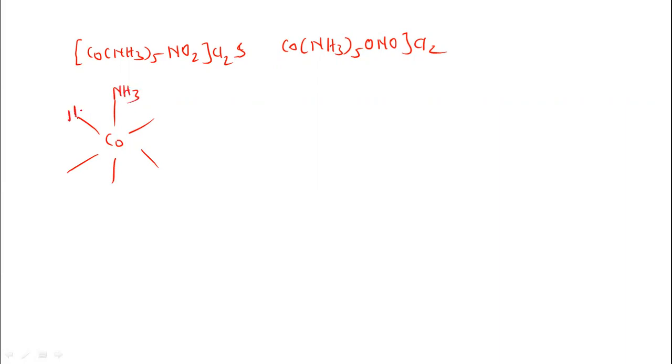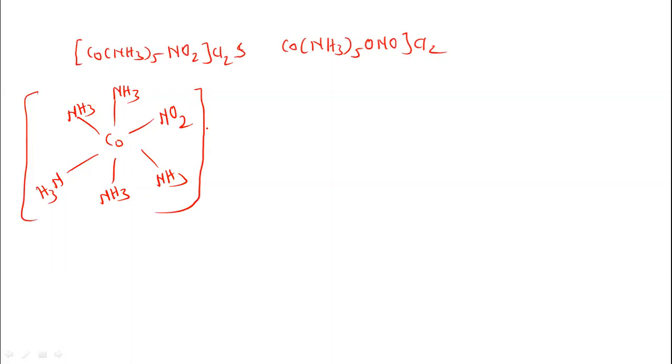Five ammonia molecules are linked to the central metal. You can see here that nitrogen is bonded to the cobalt. This is the structure of the complex. So nitrogen is linked to the cobalt through nitrogen.